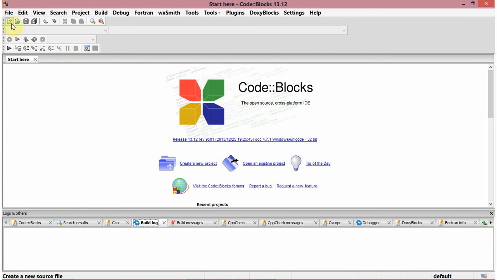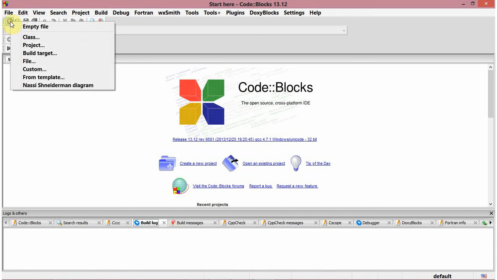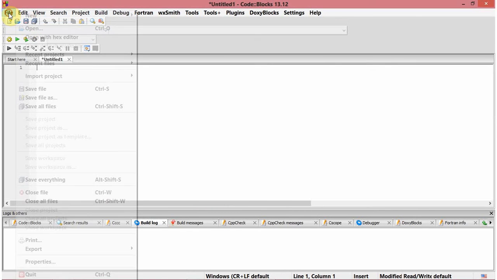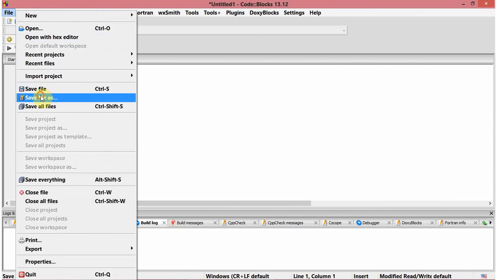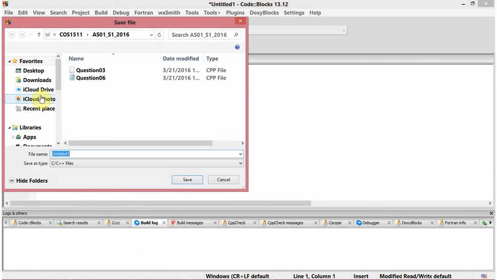Now remember how we create a project in Code::Blocks. We go to New, then Empty File, and after creating it, we go to Save File As, and then we have to specify the file name. Now remember, we're using Code::Blocks. It's not like Qt Creator, where you just write the name of a project. Now we can give it the name for loop, but because this is Code::Blocks, we have to specify the file format, .cpp.